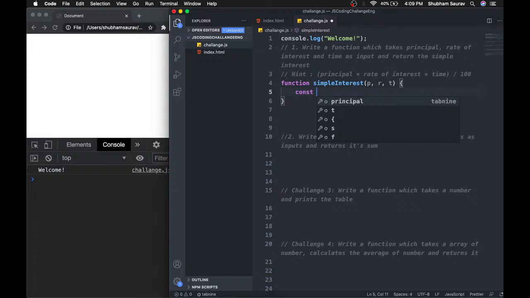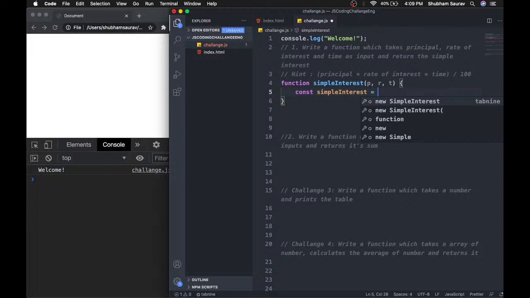We can create SI, which stands for simple interest, or we can just create simple interest, and in that we can perform the calculation. We have to multiply the principal, which is P in this case, into rate of interest, and then multiply that into time, because this is the formula. After the multiplication we have to divide this whole by 100, and there we go.